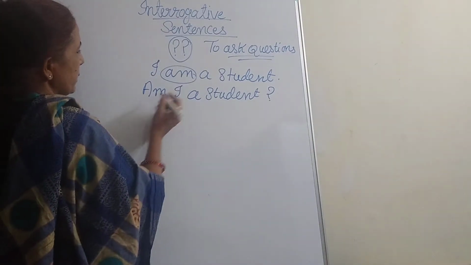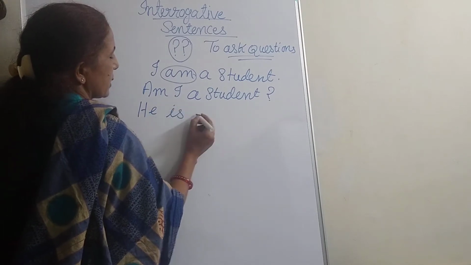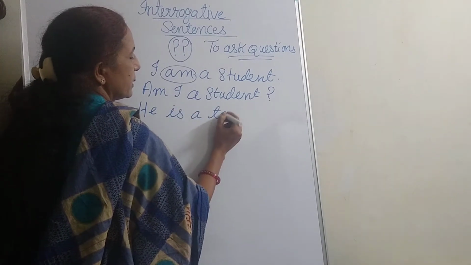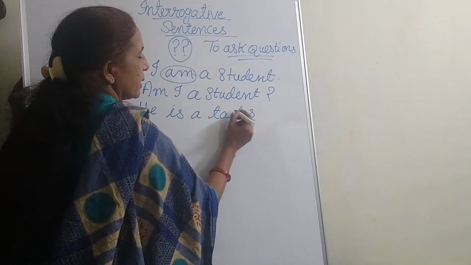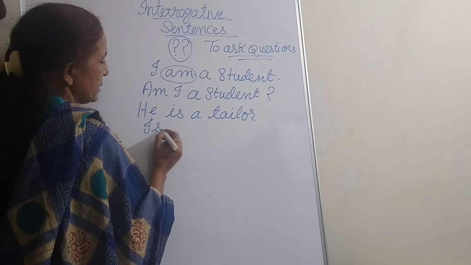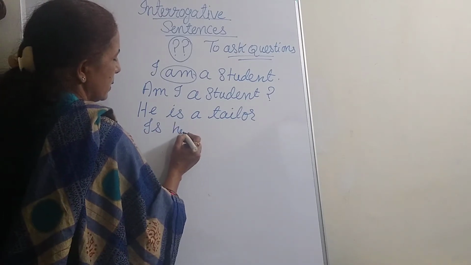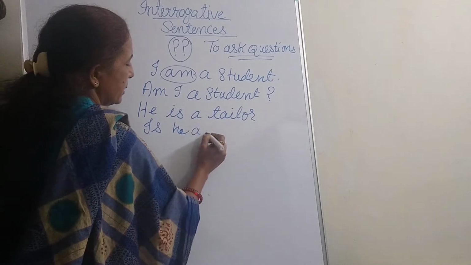Then let us take one with is. He is a tailor. To form the question, is is the helping verb. Is he a tailor?